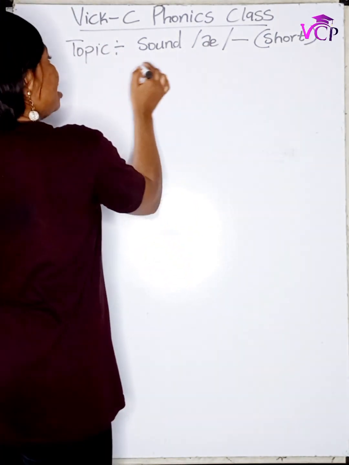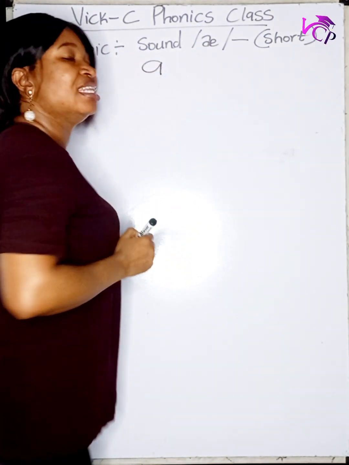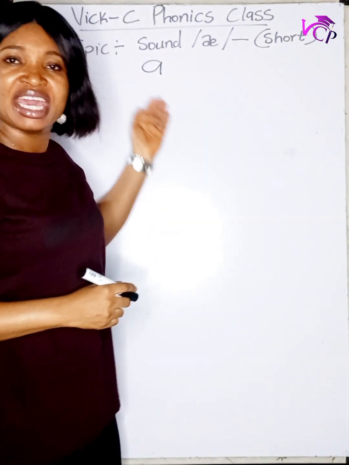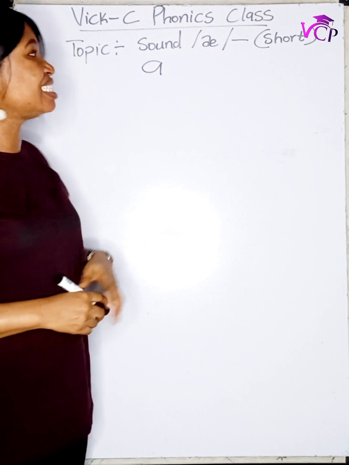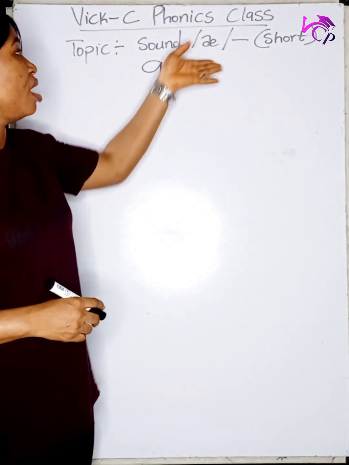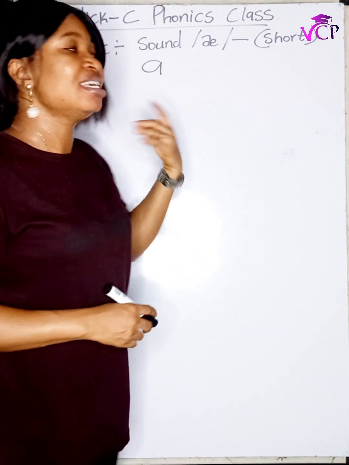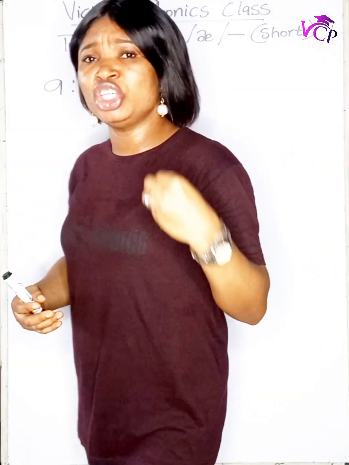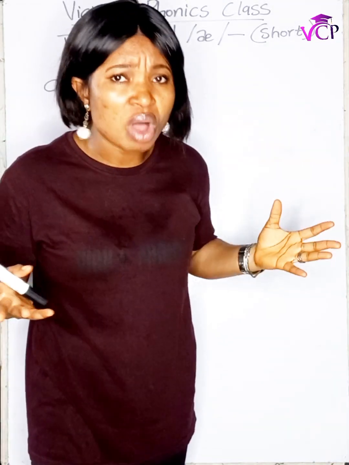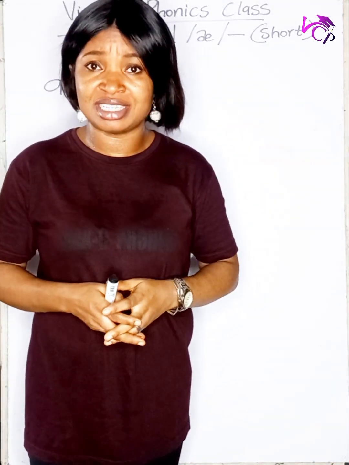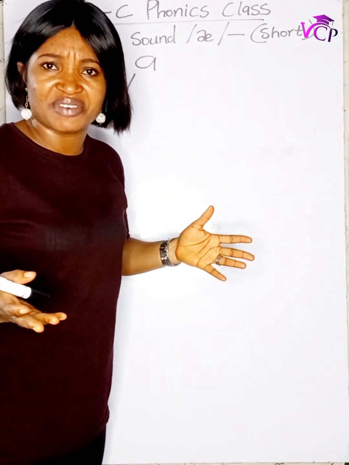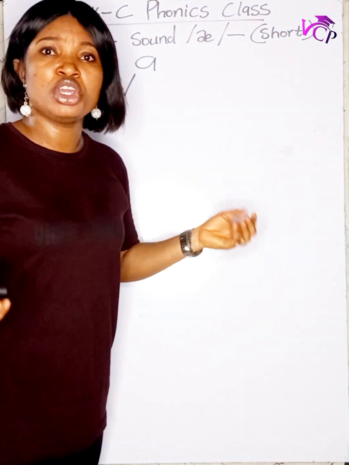Now, this letter A. This letter is pronounced as the letter A. Letter A gives us the sound /æ/. How then can you identify this sound in words? Not all the letter A you see gives us the sound /æ/. So how do you identify the short /æ/ sound in words?